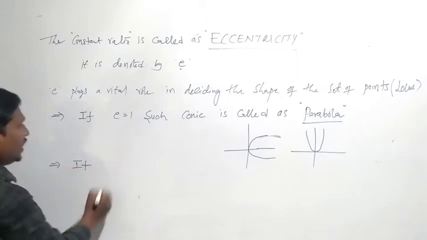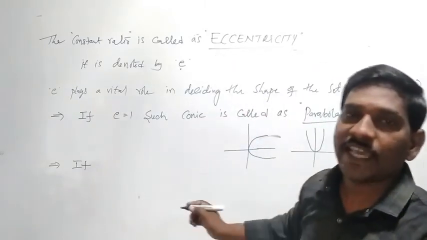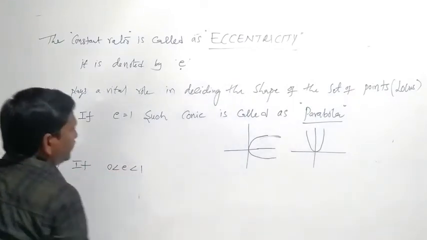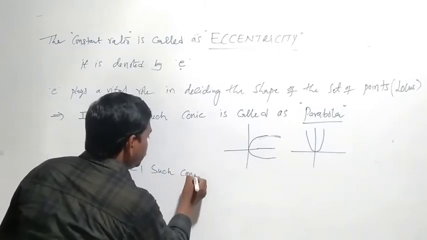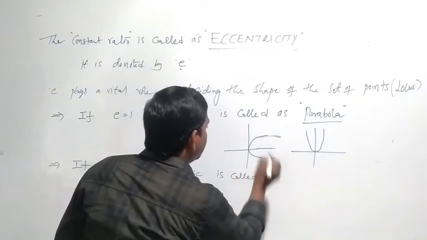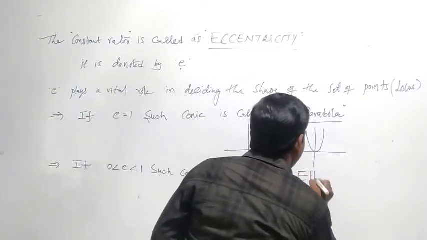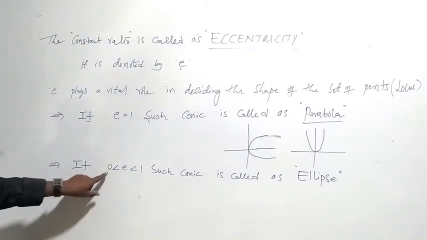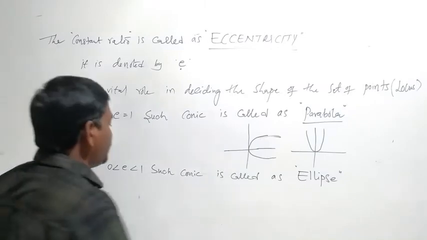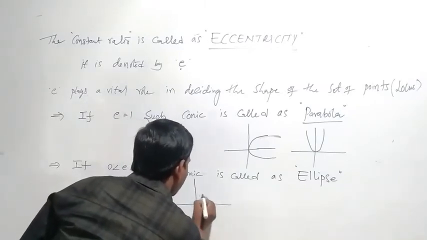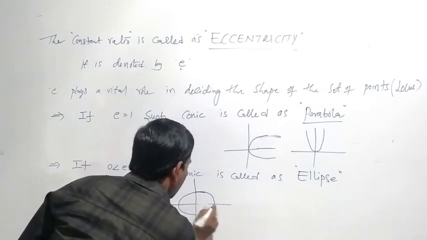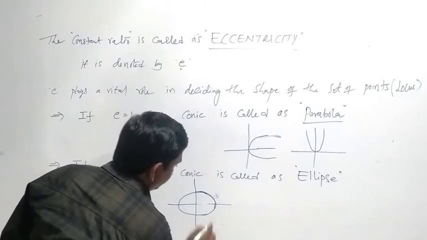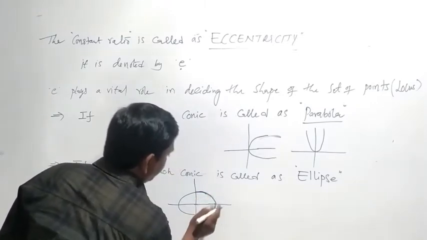And if e lies between 0 and 1, that is, 0 less than e less than 1, such a conic is called an ellipse. This is the diagram of an ellipse.